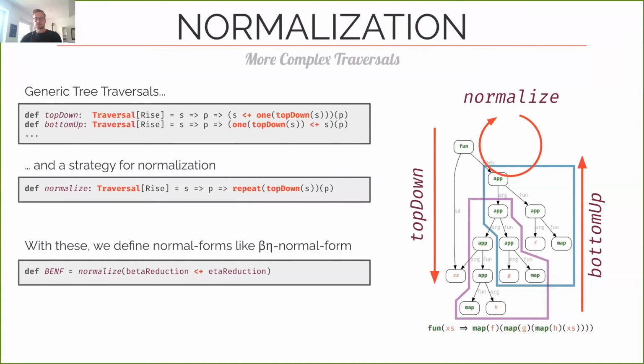Another useful traversal is the normalize strategy, which applies a given strategy exhaustively until it is no longer applicable anywhere in the given expression. And in the paper, we define a few normal forms for RISE expressions. One simple example is the beta-eta normal form, which simply applies beta reduction and eta reduction as often as possible.